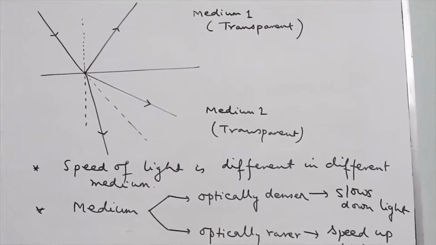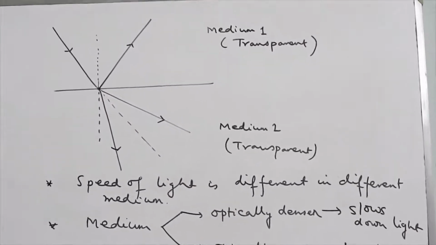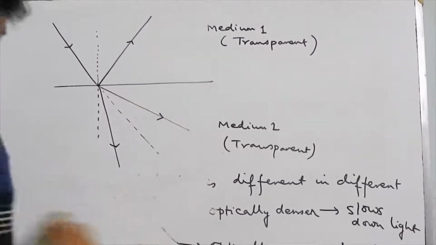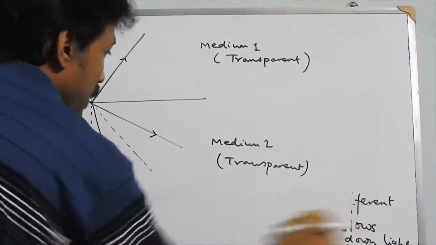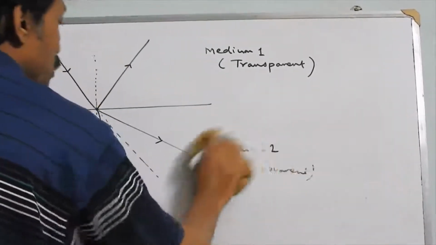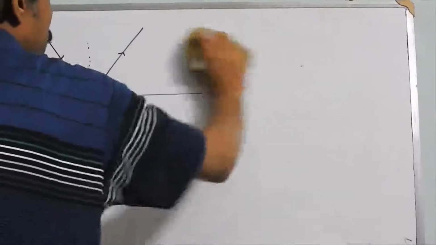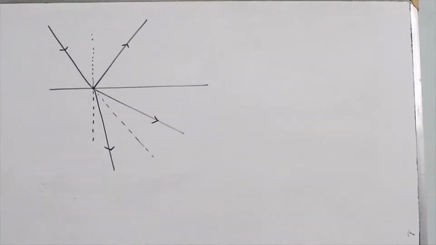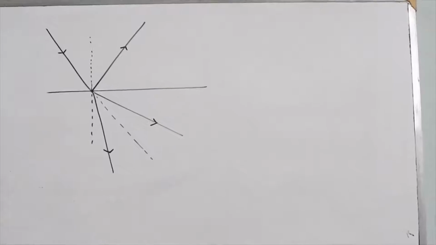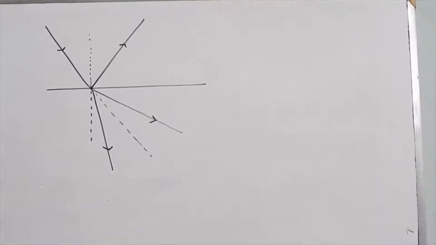Now, if we deal with both these criteria, as when light bends towards the normal or when it bends away from the normal, we define which medium is rarer and which medium is denser.